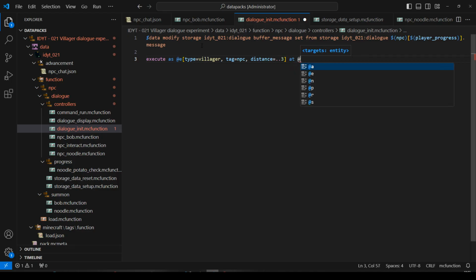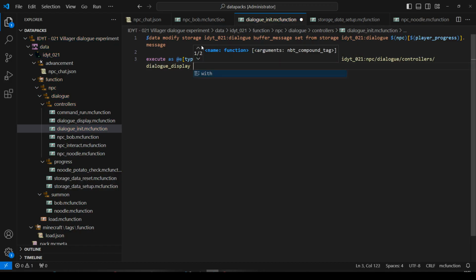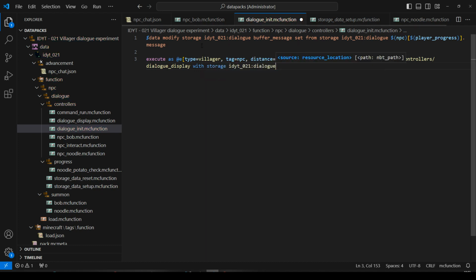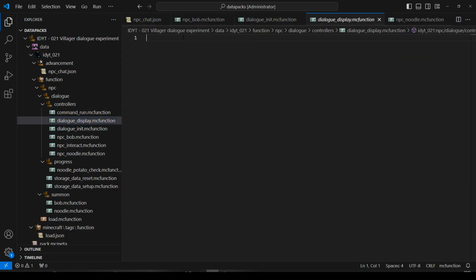And we'll run it at them as well. We will run function dialog display, and we will run it with storage dialog. So now we've got access to everything that was in there before, and we've got access to buffer message. Save that.